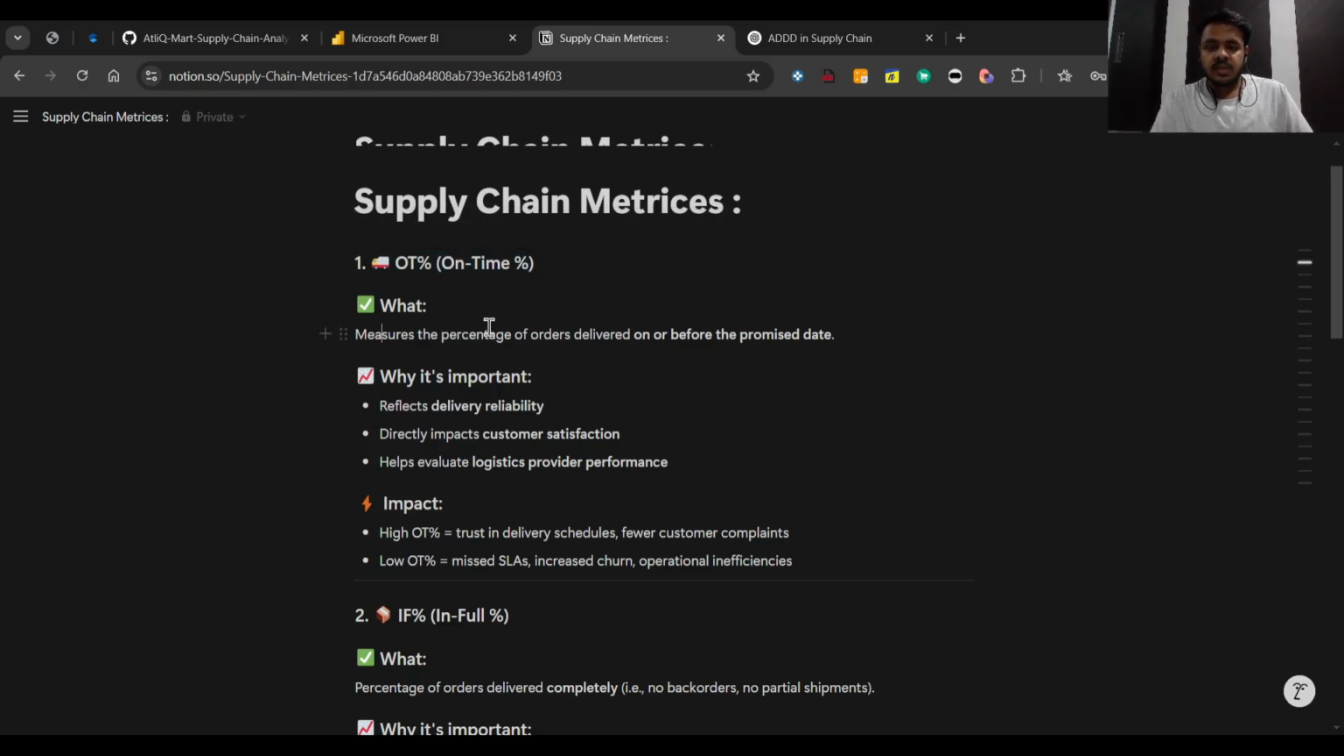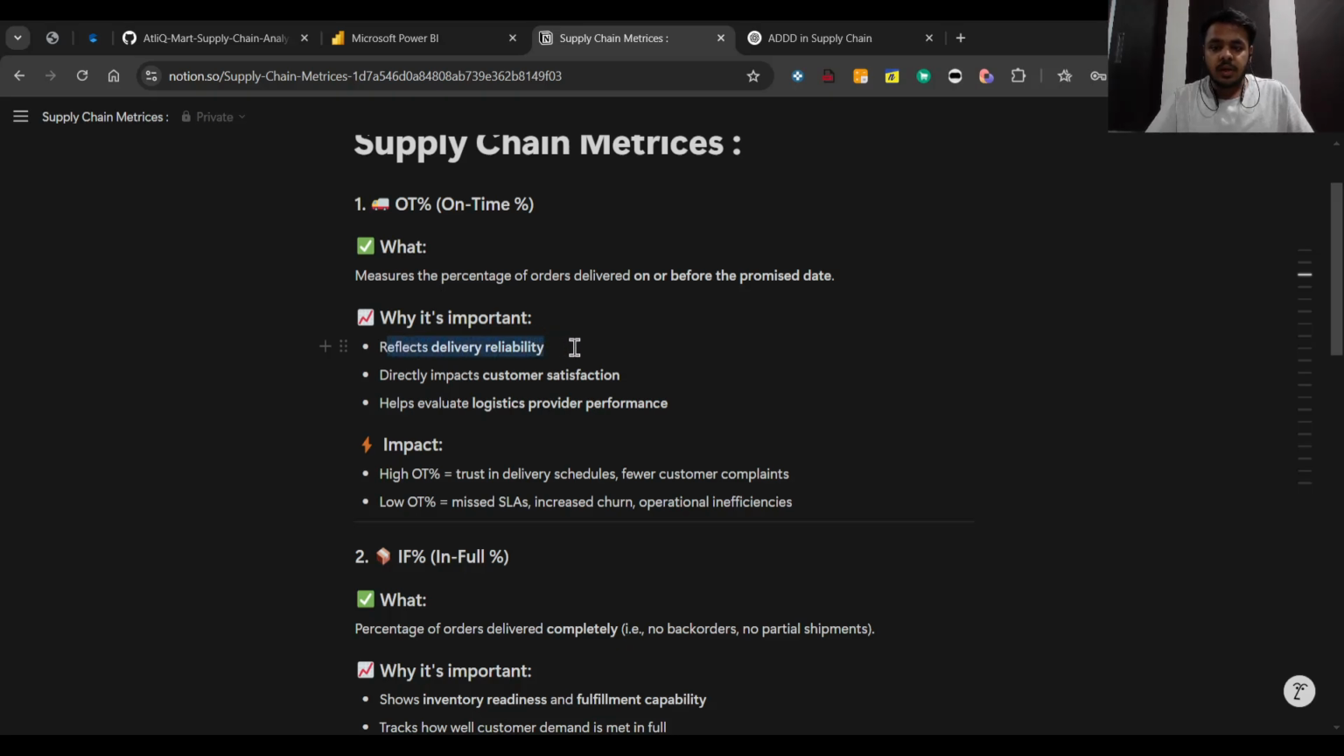OT percentage is the percentage of orders or order lines which are delivered to the customer before the promised delivery date. For example, if the order date is 10th of April and the delivery date is 14th of April, and the order is delivered before 14th of April, then the order will be considered on time, because it has been delivered to the customer before the delivery date. So what does it mean? Basically, it reflects the delivery reliability of the logistics partner.